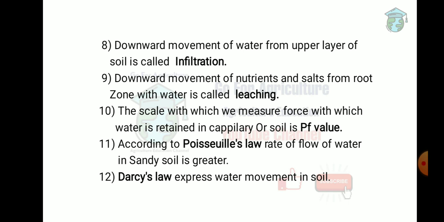Next one: downward movement of nutrients and salt from the root zone with water is called leaching. So here downward movement of both nutrients and salt from the root zone with the water is called leaching.